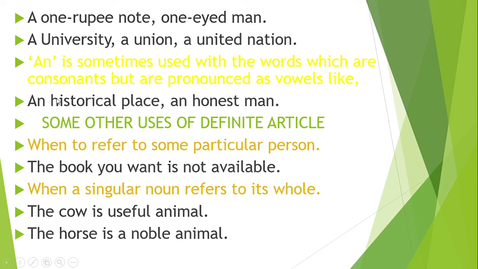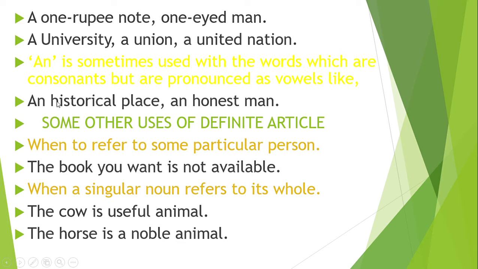Look, an historical place, because it has an E sound, historical. H is not a vowel letter, but here the sound of H is E. So an is used because of the sound. Now you will be more clear if we see over here. H is not a vowel, it's a consonant. If it were a consonant sound, it should be a honest man. But it's not so, because the sound of H is not ha, rather it's the sound O.